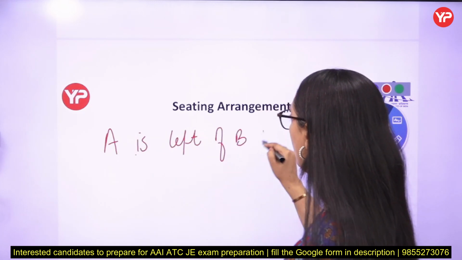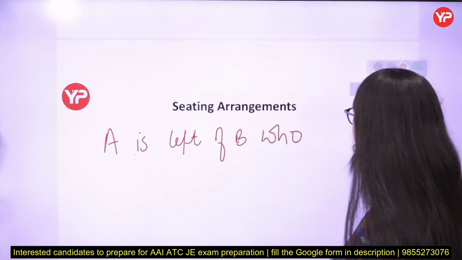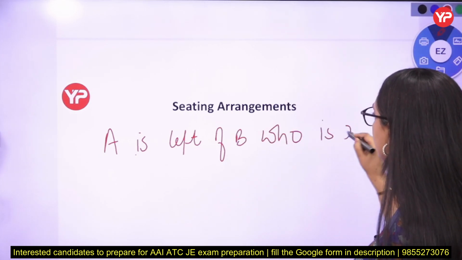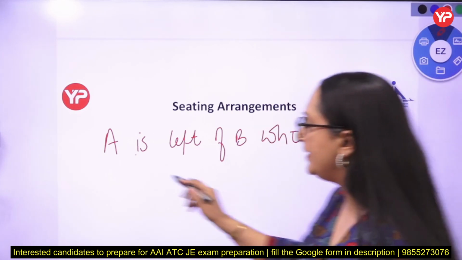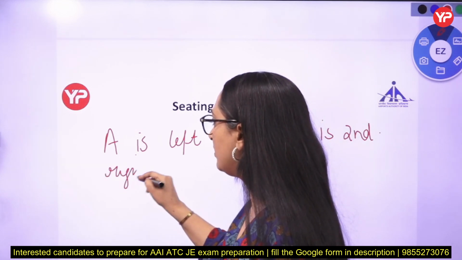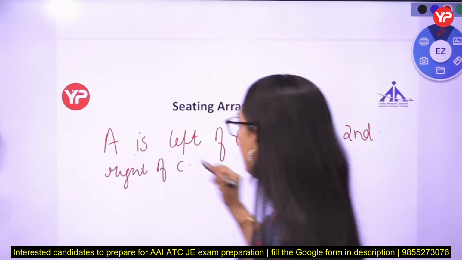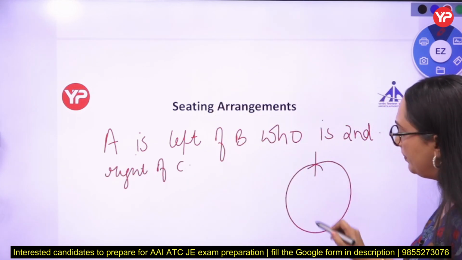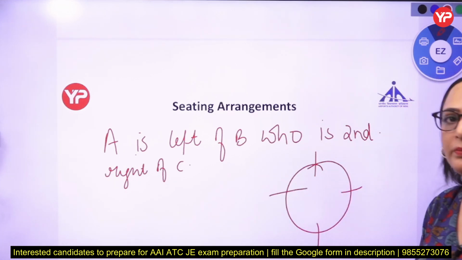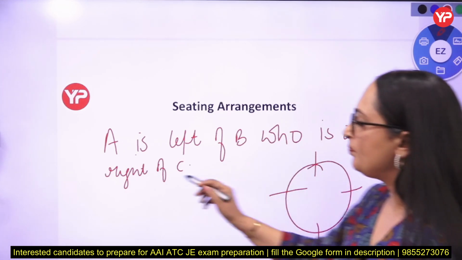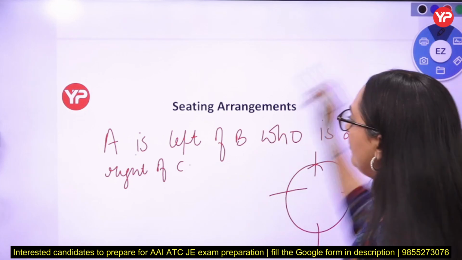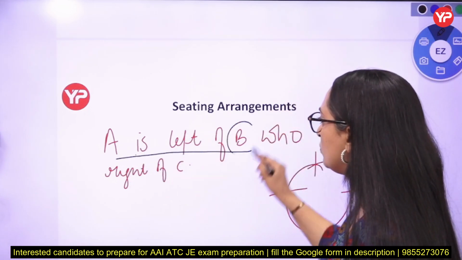One more example. Who is second right of C? There are 4 people, A, B, C, D, sitting around a circular table facing inside the center. Now A is left of B, so we can start our question from here only.